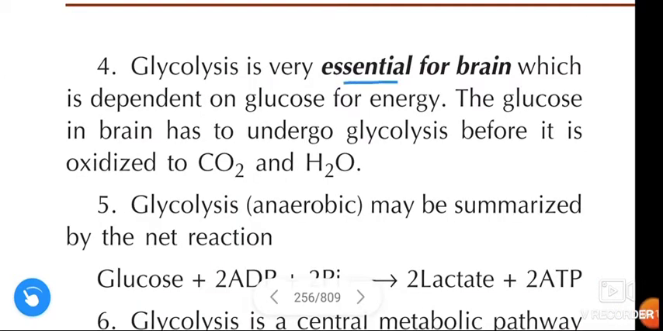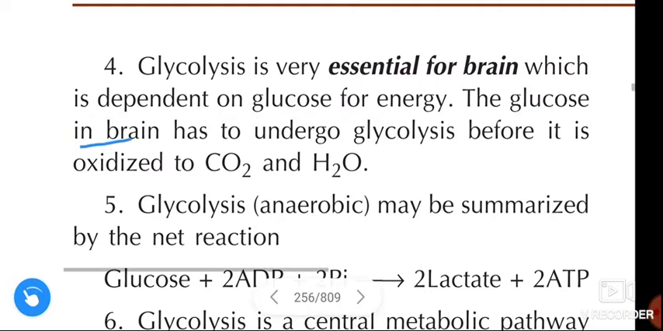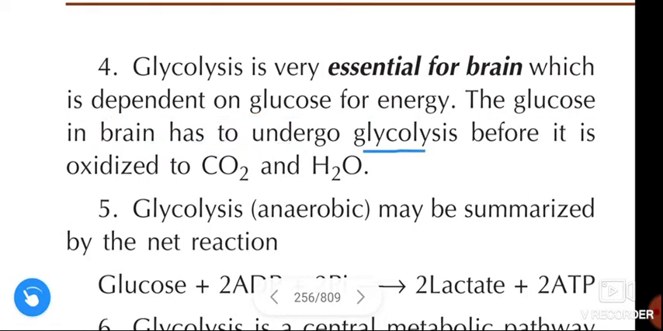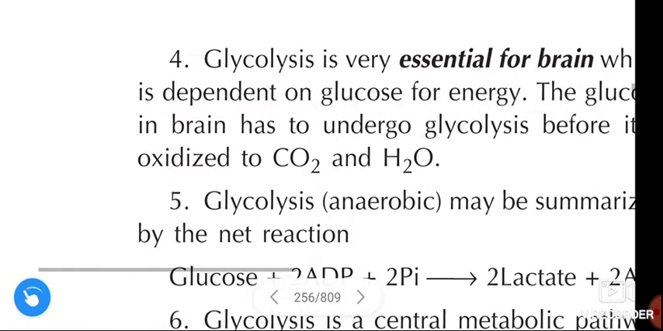Next, glycolysis is very essential for the brain, which is dependent on glucose for energy. The glucose in the brain has to undergo glycolysis before it is oxidized to carbon dioxide and water.